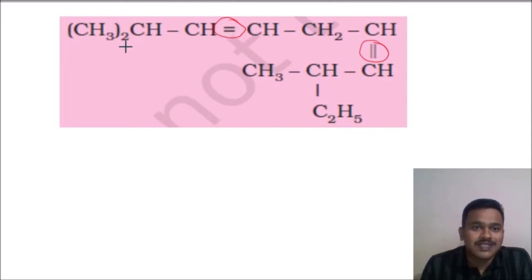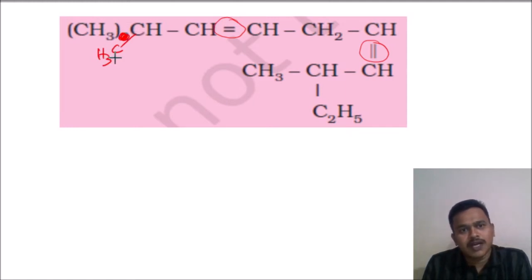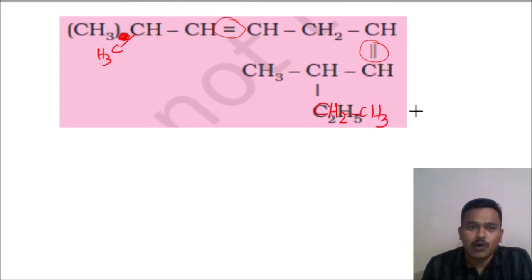Okay, now we will see this. Here 2 methyl groups are there. For our understanding, what I will write is 2 methyl. This carbon contains 2 methyls. For explanation I am writing like this. 2 methyls are attached to this carbon, and everything else is fine. What is this? C2H5. What is the meaning of this? CH2 CH3. Correct or not? That is the meaning.